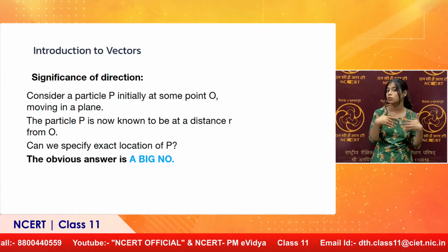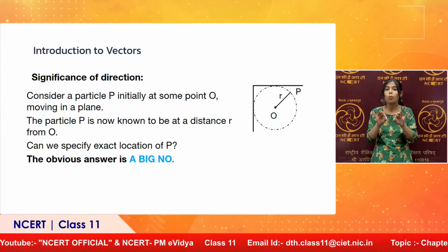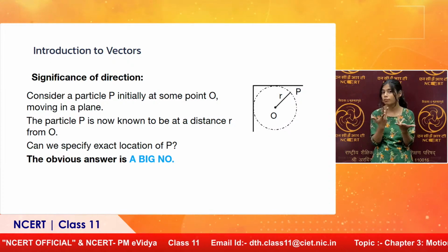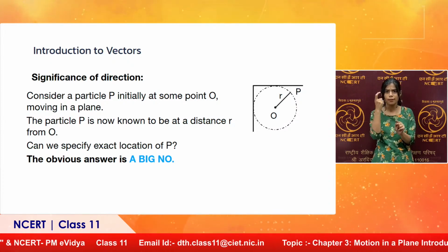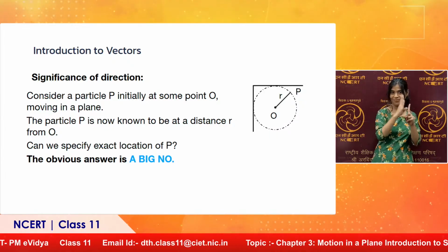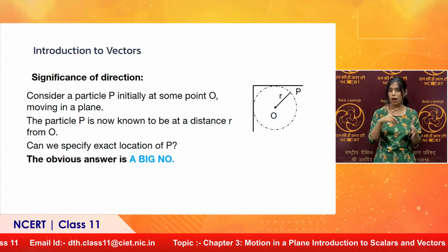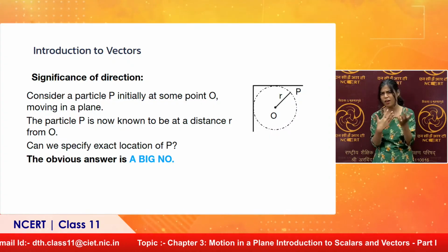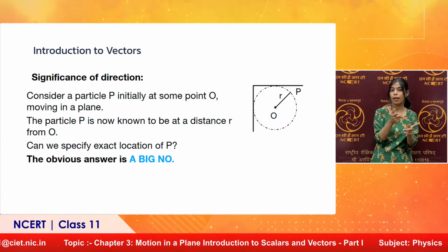The answer is a big no, because particle can be anywhere on this dotted circle. The only thing which we have specified is distance r from O. So, every point on this circle is at a distance r. So, if particle can be anywhere, we cannot specify its final position with this limited information.